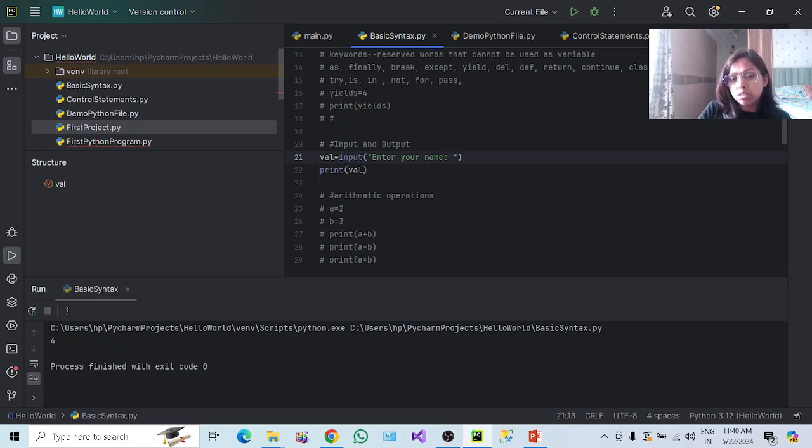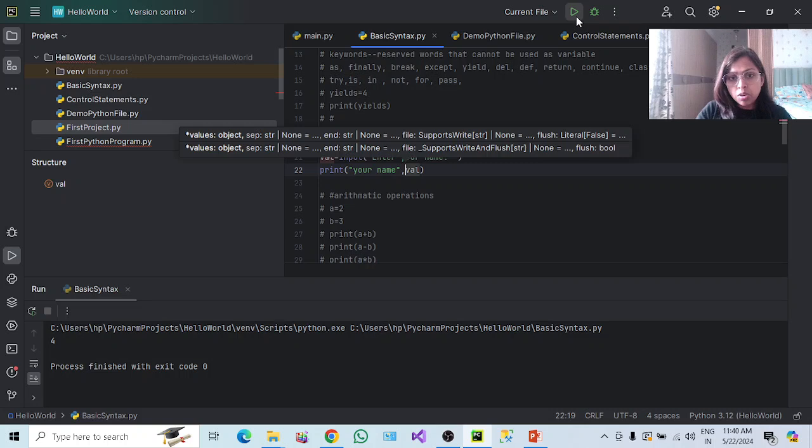So that's why this is the input function. It will ask the interpreter to hold. It will not go to the next line until it gets input from the user. And the moment the user puts in the input, it will hold it in the val variable, and then we can print it. Or we can mention it like your name and then a comma.